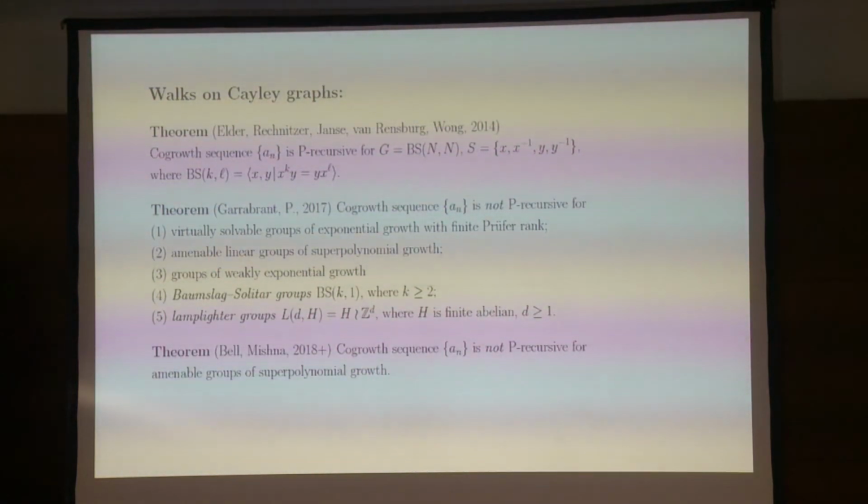So in fact, to understand this, this is just amenable groups which are not virtually nilpotent. That's how you can understand it using Gromov's theorem.